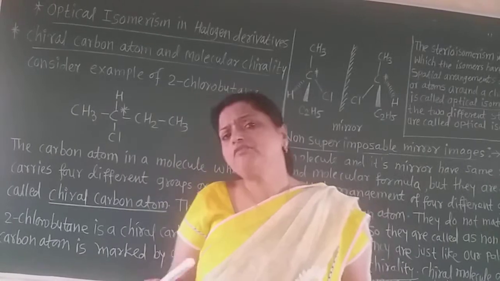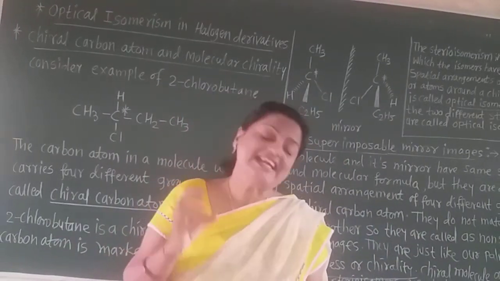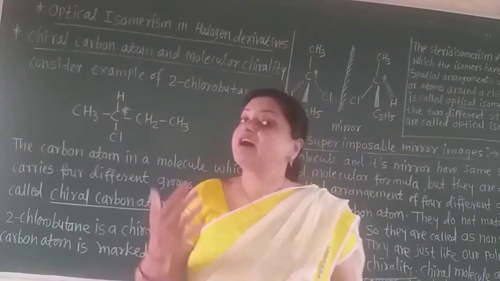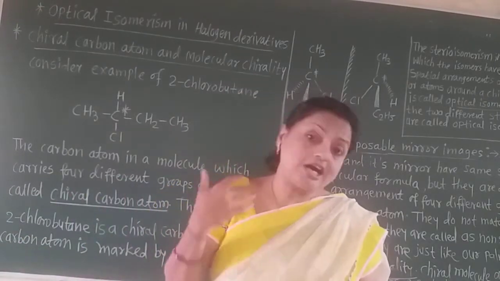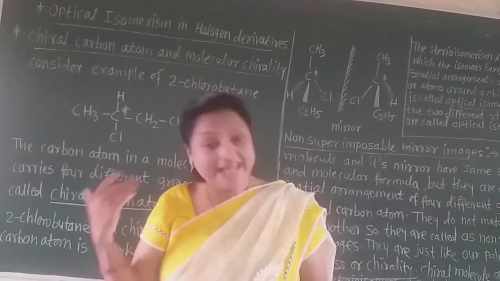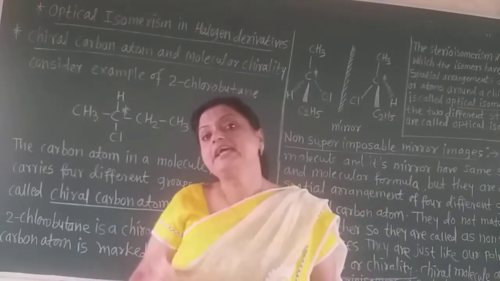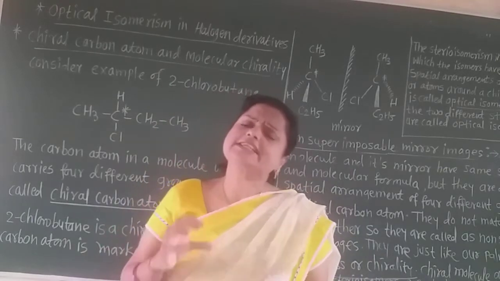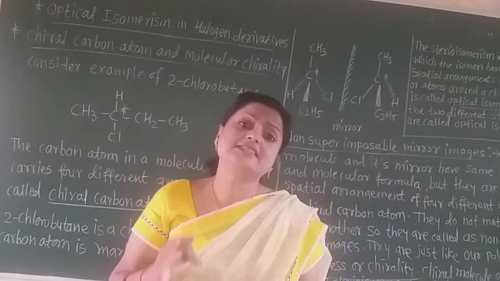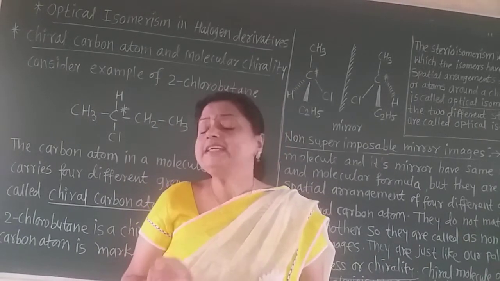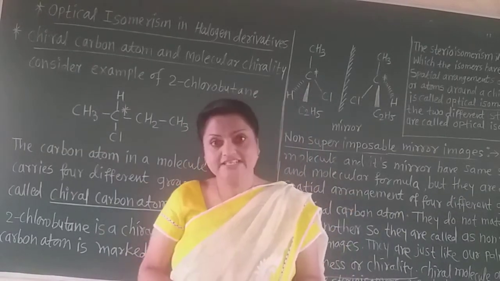Now, do you know what the word optical means? It is always in reference to eyes, just as the word cardiac is used in the case of the heart, and nervous or nerve is used in the case of the brain. In the same way, the word optical is always used in the case of eyes. Now this is optical isomerism. That means there is definitely a situation in which we have to use the eyes.